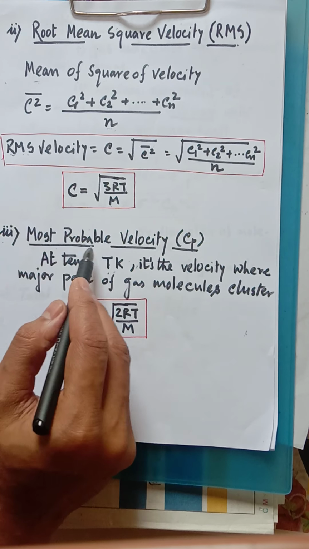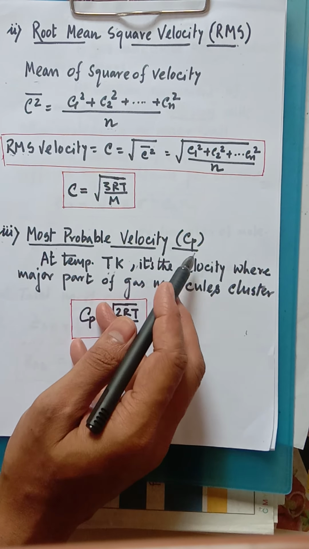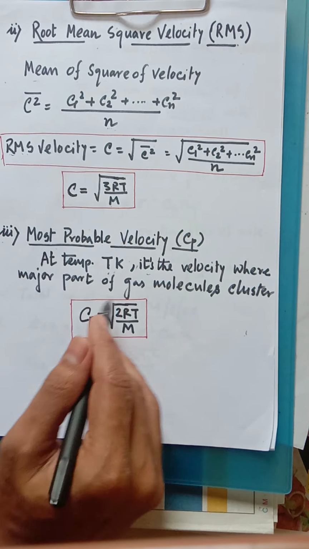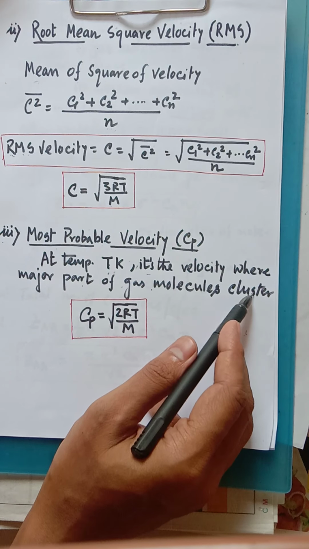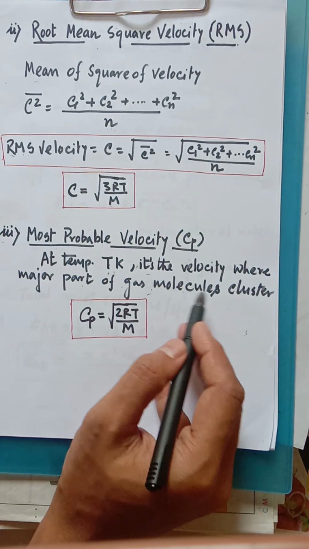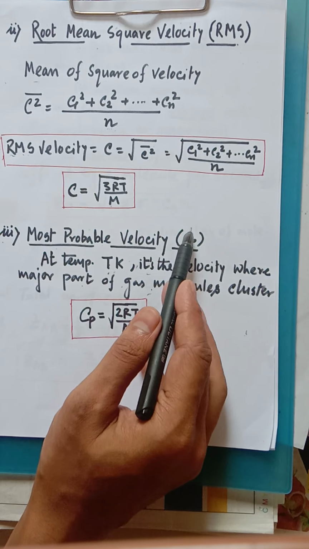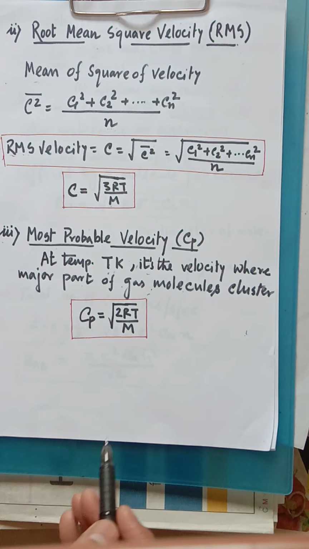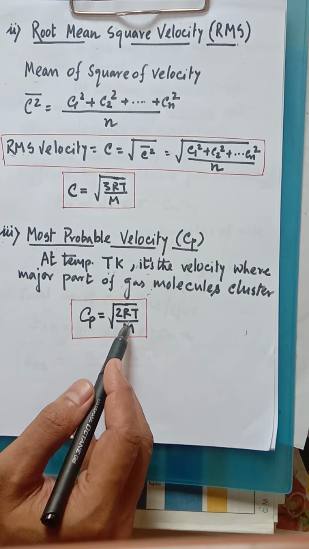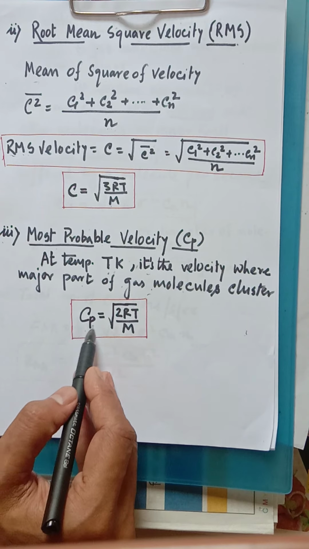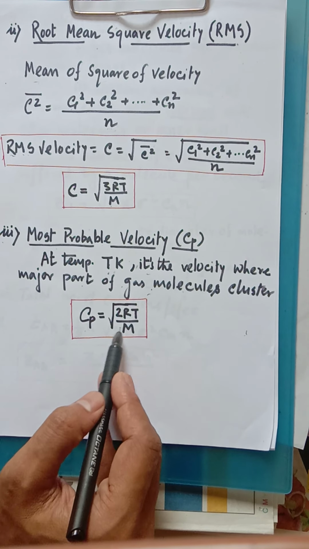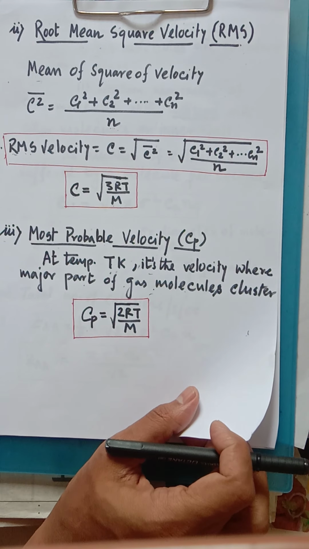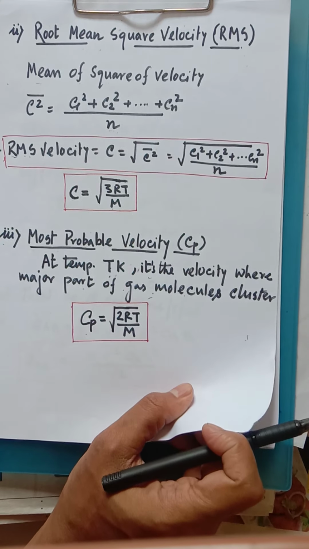Now moving to the most probable velocity, as I mentioned in the last video. Most probable velocity means, at a certain temperature T Kelvin, it is the velocity where the major part of gas molecules cluster, that means the major part of molecules have a velocity around this value. So this velocity is known as the most probable velocity, and it can be expressed this way: Cp equal to root over 2RT by capital M. I hope these are the three ways to express the velocity of gases.